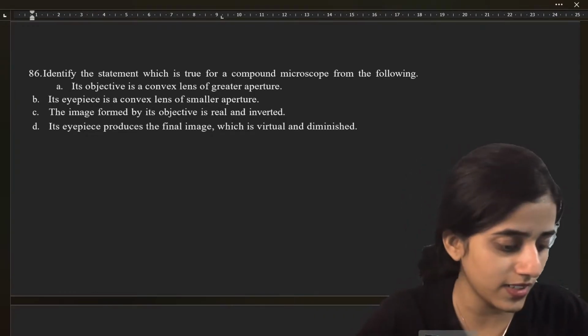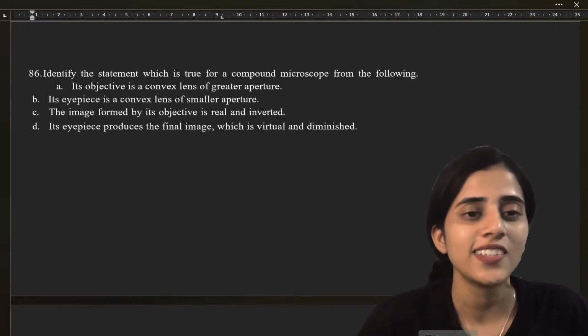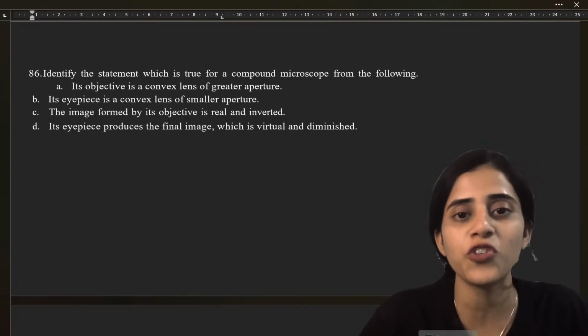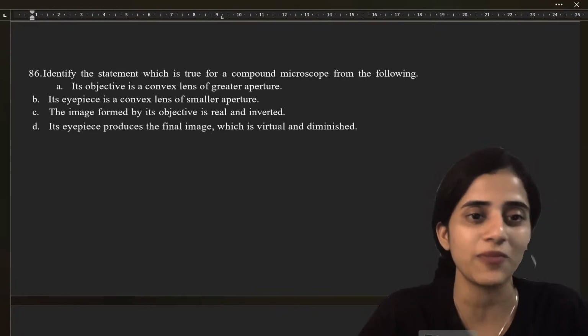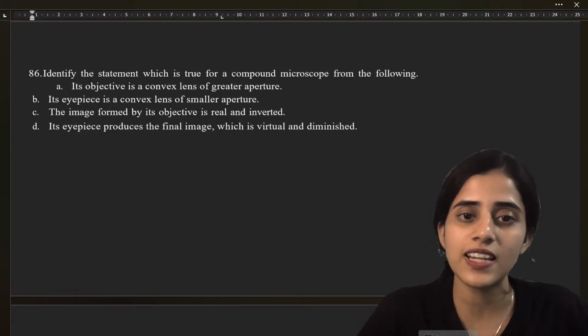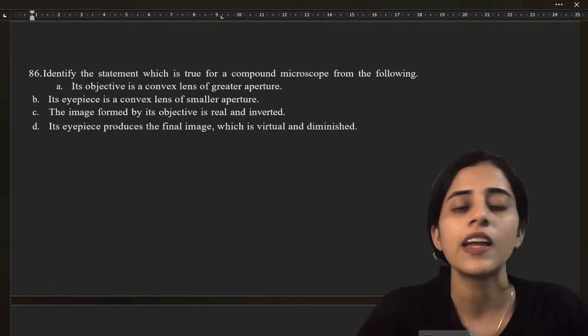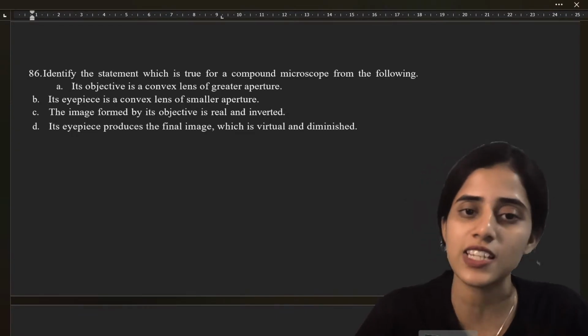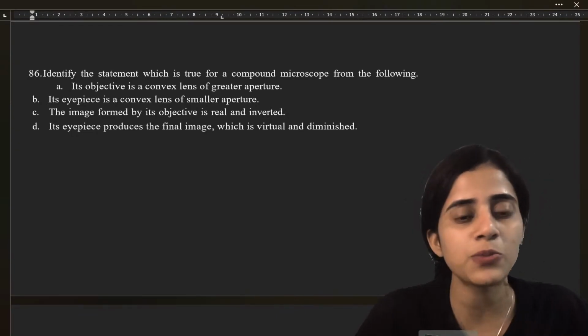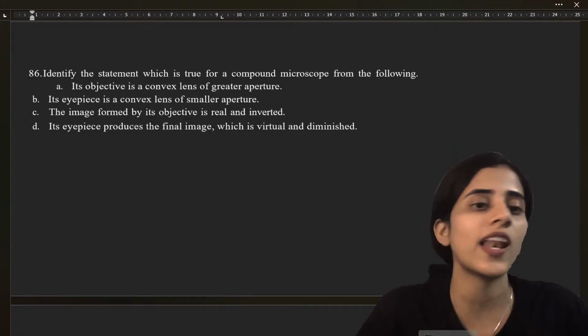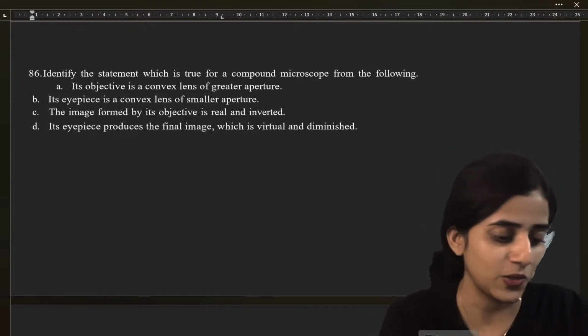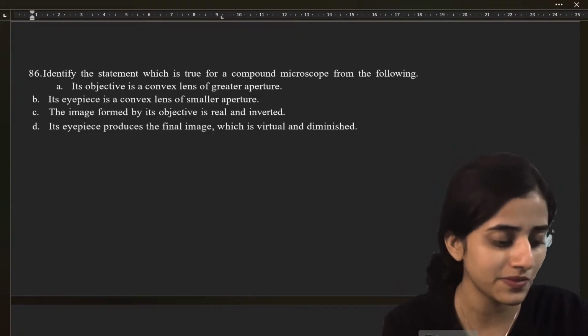Identify the statement which is true for a compound microscope from the following. Its objective is a convex lens of great aperture. Its eyepiece is a convex lens of smaller aperture. The image formed by its objective is real and inverted. Its eyepiece produces a final image which is virtual and diminished. Okay, what is the answer?